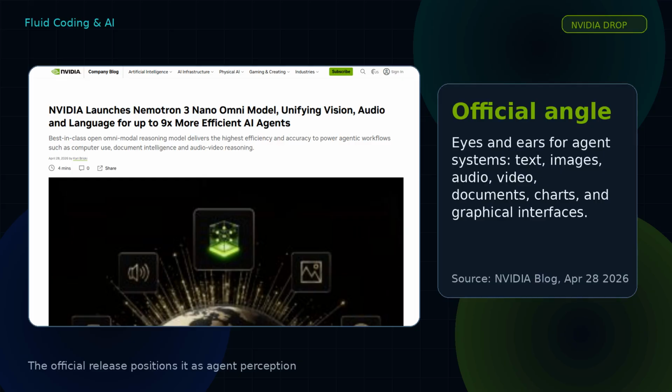NVIDIA's announcement frames Nemotron 3 Nano Omni as the eyes and ears in a system of agents. The key phrase is not general chatbot. It is a multimodal perception subagent. The model accepts text, images, audio, video, documents, charts, and graphical interfaces, then produces text output for the rest of your system to act on.